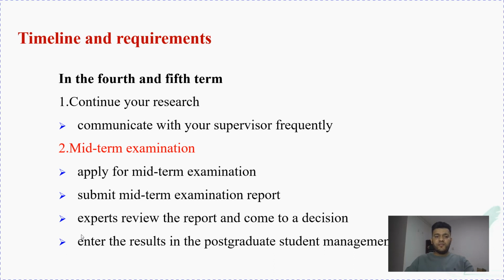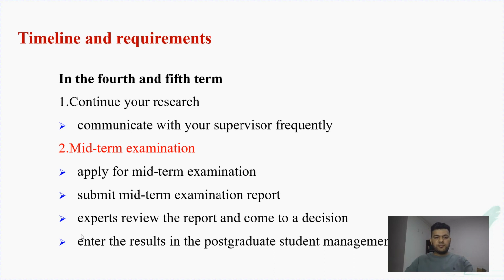Okay, in the fourth and the fifth term, continue your research and communicate with your supervisor frequently also. Okay, so supervisor is everything, so you have to talk with your supervisor every day or every week, every month, so it depends on you.